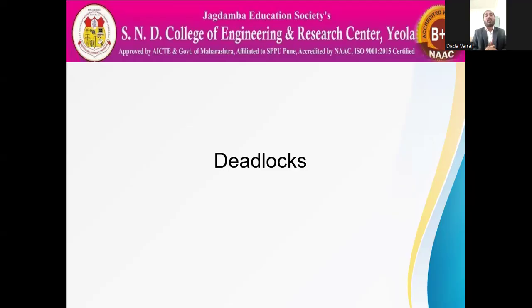The processes are not waiting for each other directly, but they are waiting for resources which are held by another process. Suppose process 1 holds a resource which process 2 wants. Process 2 holds another resource which process 3 wants, and process 3 wants a resource which is held by process 1. In this situation, all processes are waiting in a circular manner. Such a situation is called deadlock.